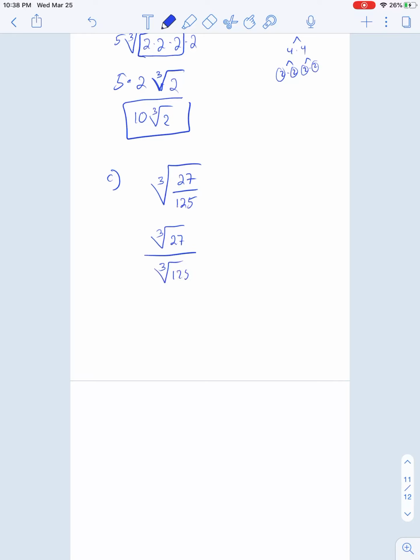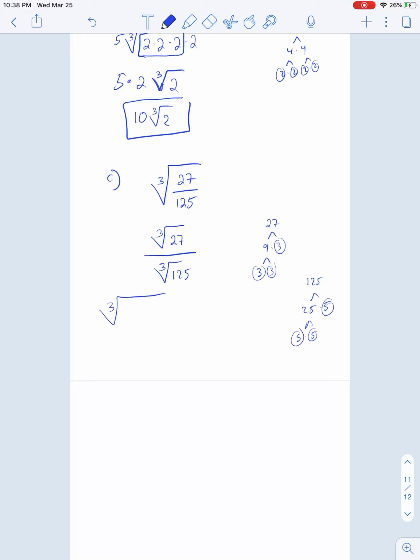Do that one, and then do this one. You just break up your 27. 27 is a 9 and a 3, and then that's a 3 and a 3. Your 125 looks like 25 and a 5, and that's 5 times 5.